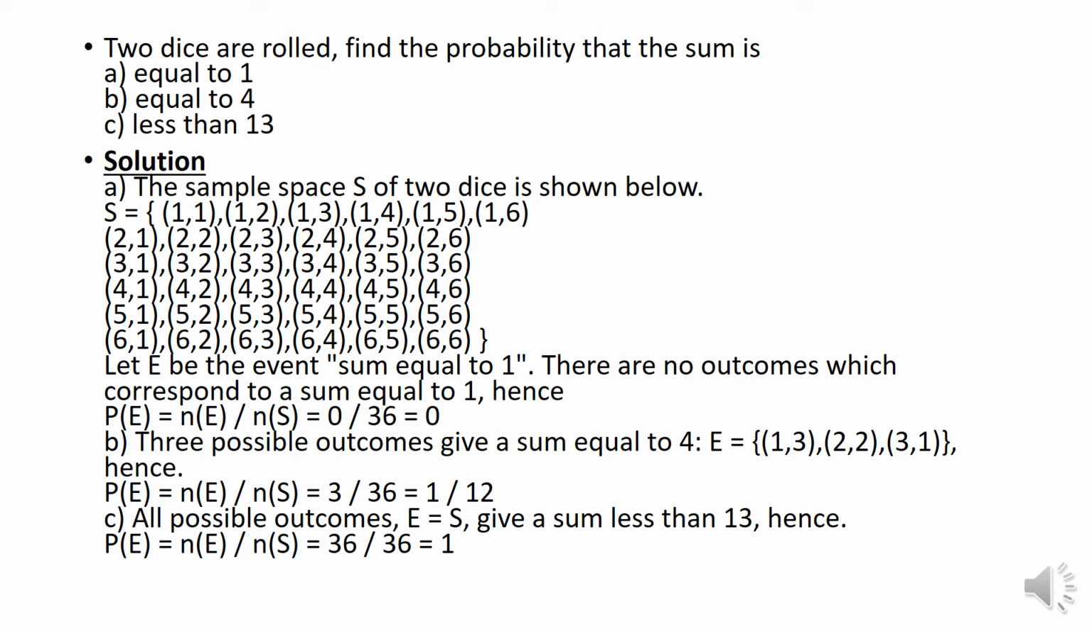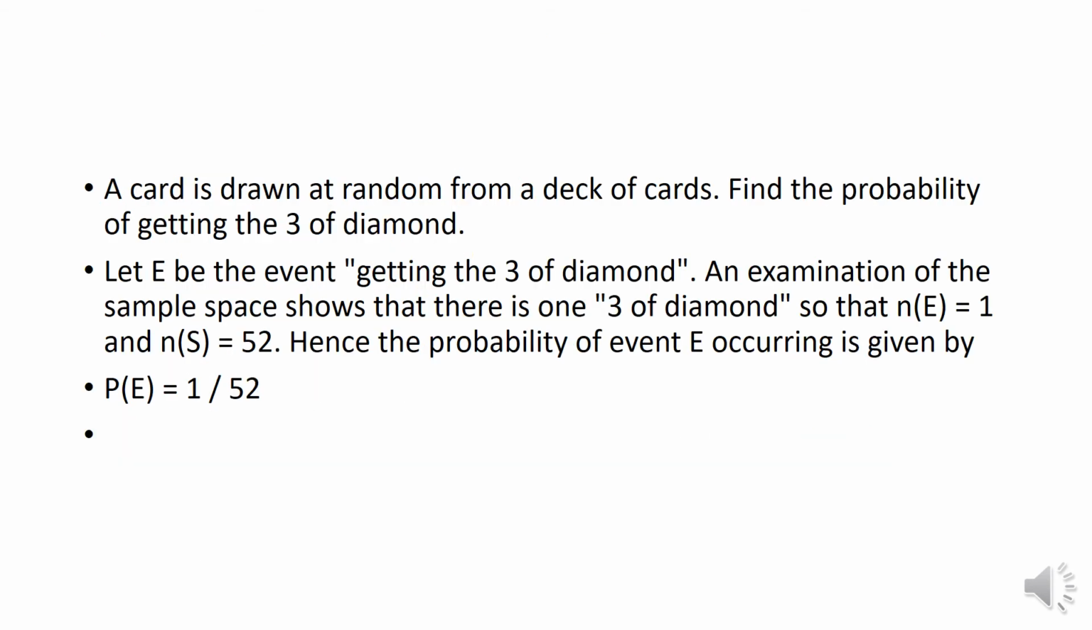So here it is less than 13. Everything we get over here will be less than 13. Whatever 1 1, 1 2, 1 3, 1 4, you look at the entire sample space, we'll be getting the sum less than 13 only. So the favorable number of events is 36 divided by the total number of events, that is 36. We'll get the probability of the sum less than 13 equal to 1.